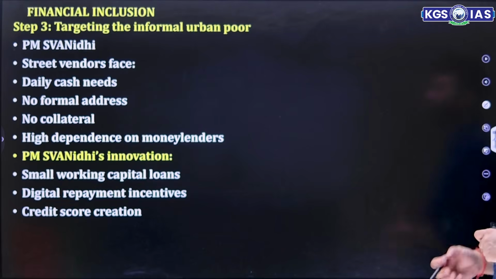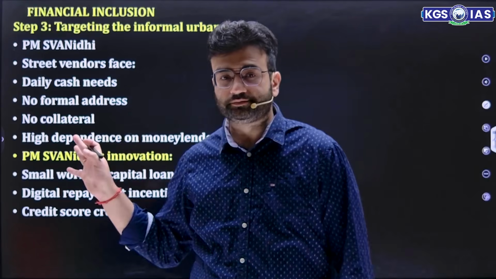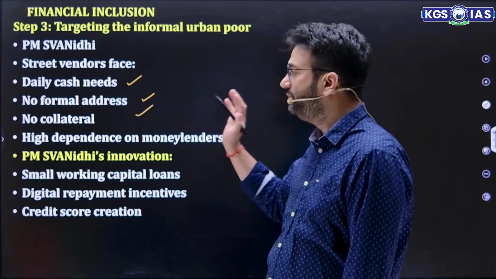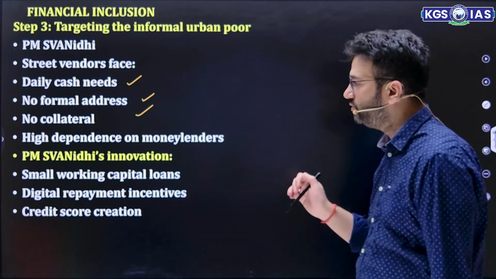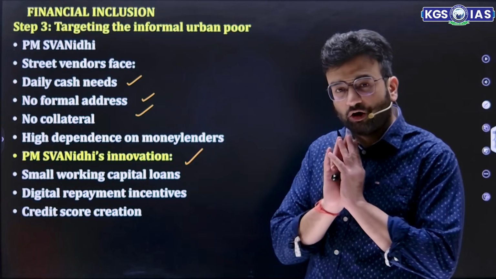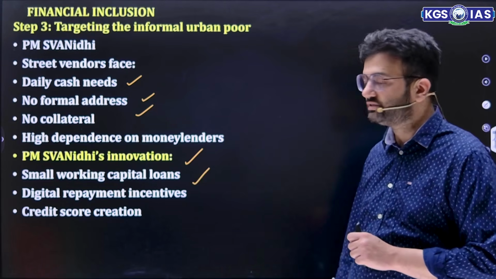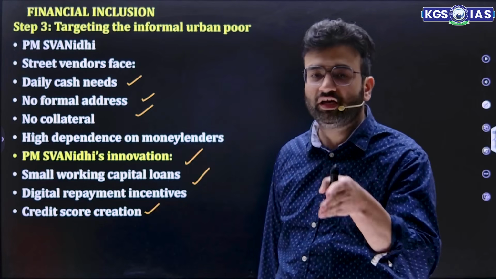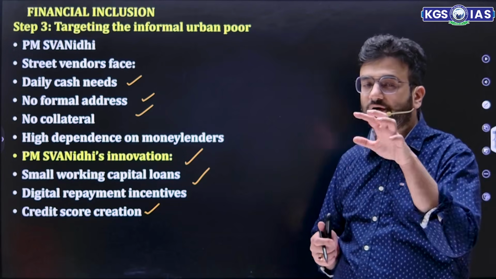Then step 3, targeting the informal urban poor through PM SVANidhi. Street vendors, this was a very big scheme for them. Street vendors need daily cash, they have no formal address, no collateral either, so they used to be very dependent on moneylenders. With the PM SVANidhi innovation, small working capital loans will be given so that their operations do not get reduced or stopped. So they will get small working capital loans, digital repayment incentives as well, and their credit score is also created so that the bank can identify to whom it is giving the loan, that it must be a person who will repay on a timely basis, and we should also try to reduce our NPAs